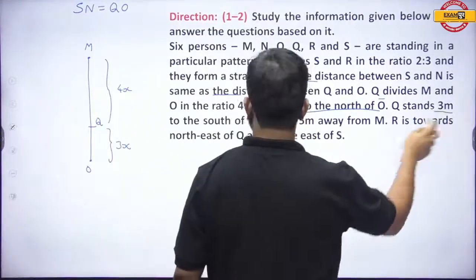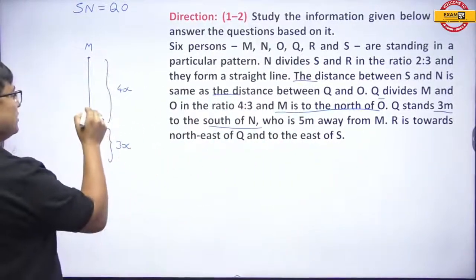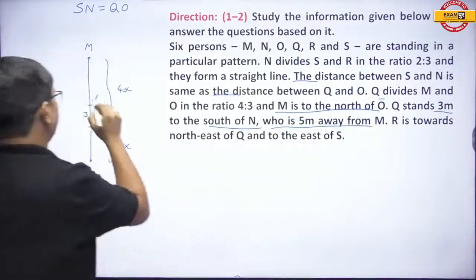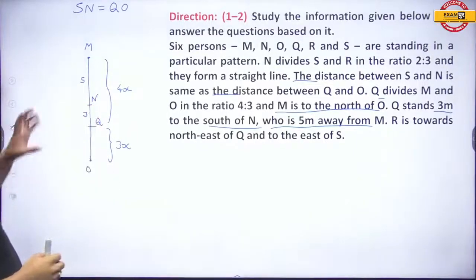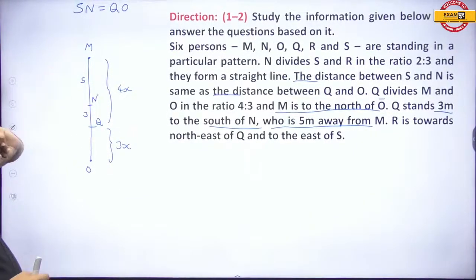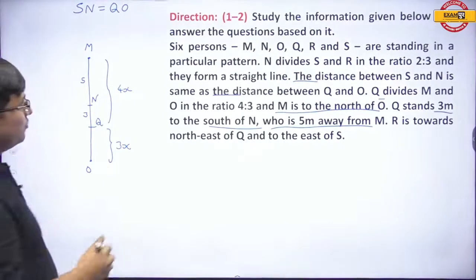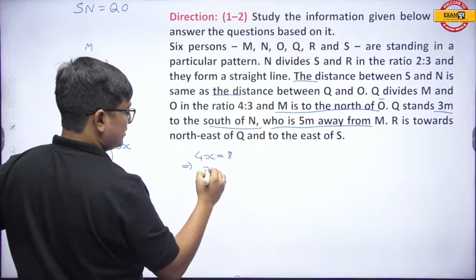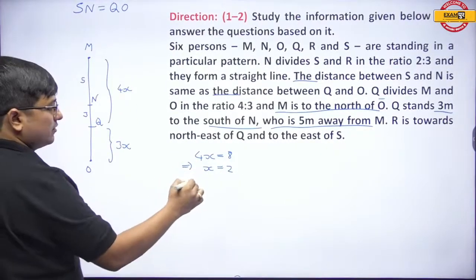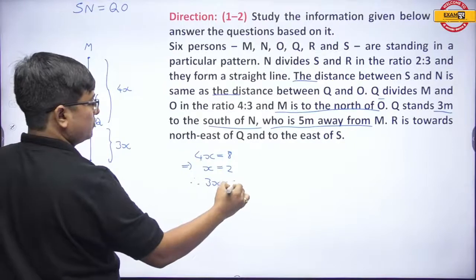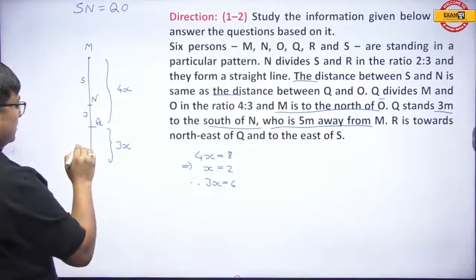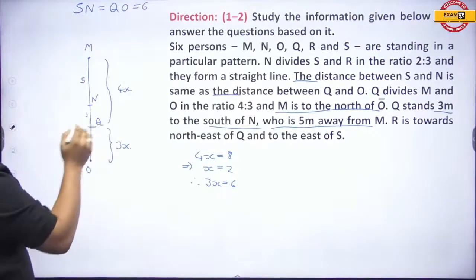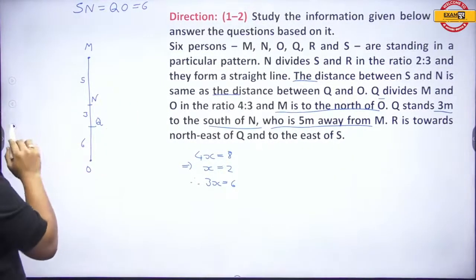Now Q stands 3 meters to the south of N, and N is 5 meters away from M. So that means the total 4x is numerically equal to 8. Since 4x is equal to 8, it implies that x is equal to 2. Now since x is equal to 2, 3x is equal to 6. So that means QO is equal to 6. I hope this is very clear. Getting it, everyone?